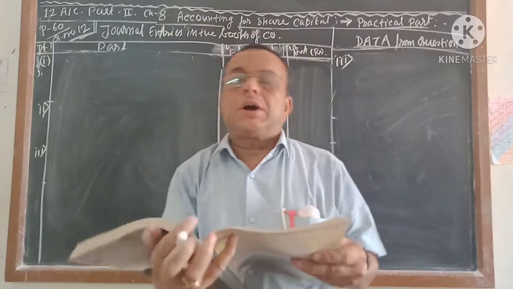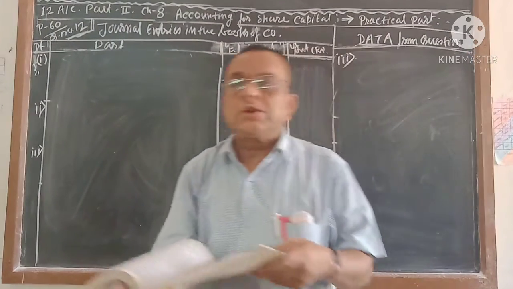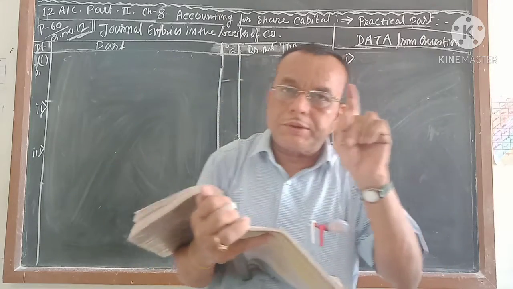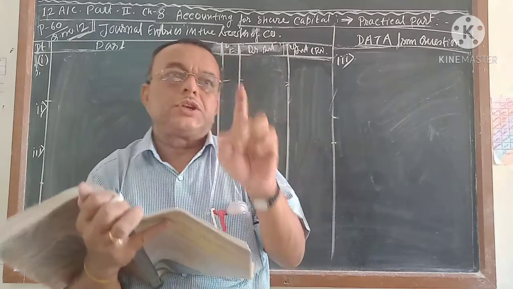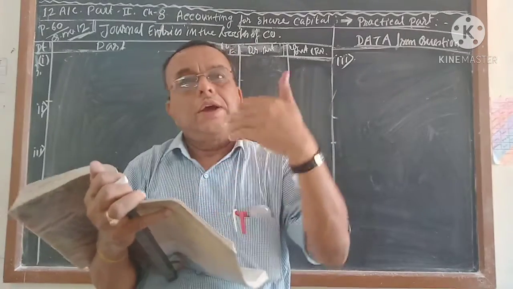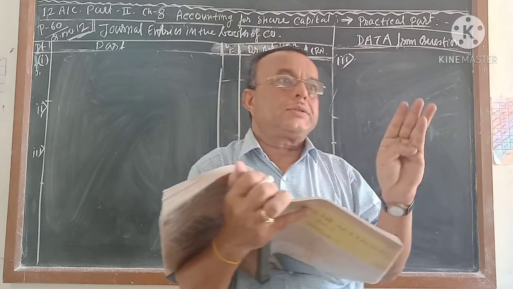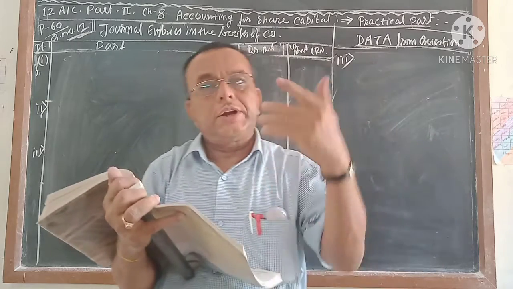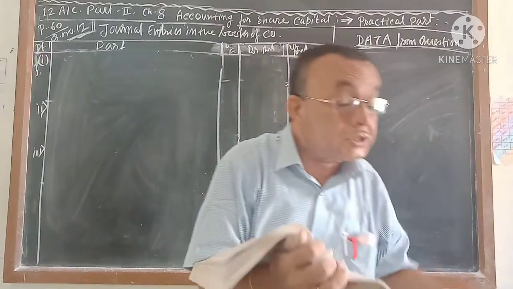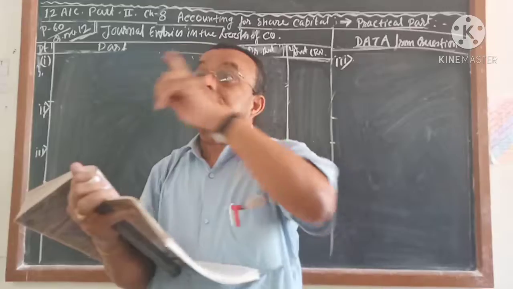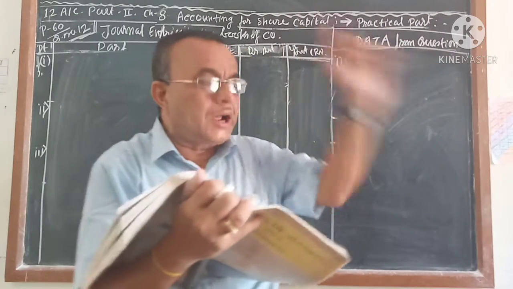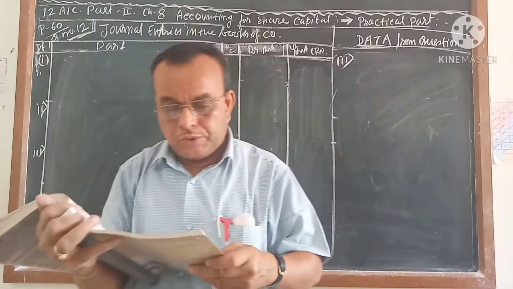By seeing this security premium, you don't get so confused. Whenever the security premium is coming, keep in mind one thing: whether the security premium amount is clear or not. Clear means paid or not. Here with the application money, whatever the security premium was there, it was clear. With the allotment also, the security premium is clear. So when you pass this cancellation entry, the security premium account will not come. Several times I told you.